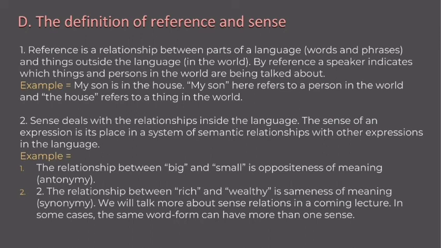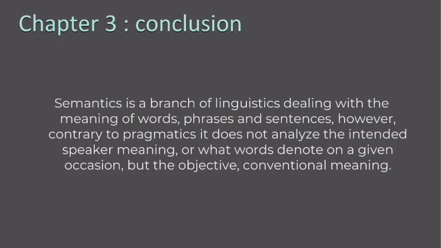Sense. Sense deals with a relationship inside the language. The sense of an expression is placed in a system of semantic relationships with other expressions in the language. For example, the relationship between big and small is oppositeness of meaning or antonym. The second one is the relationship between rich and wealthy, which is sameness of meaning or synonym.